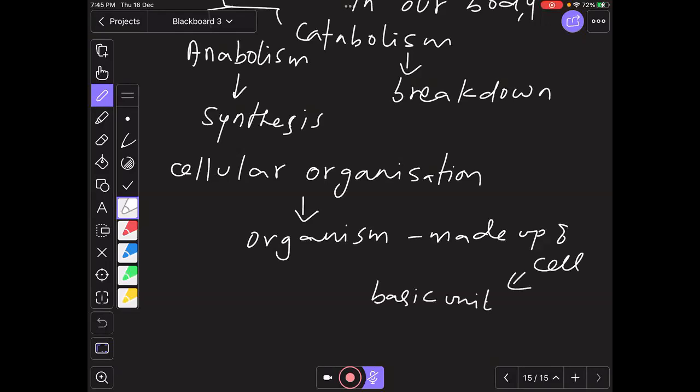So where do metabolic reactions take place? Within the cell. Without a cell, there are no metabolic reactions. Yes, of course, as I told you, it can be done outside, but within the body, the cell is the medium. So cellular organization, let it be a single cell or multi-cell.